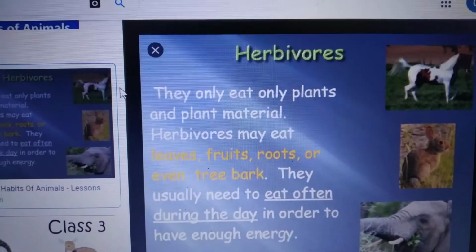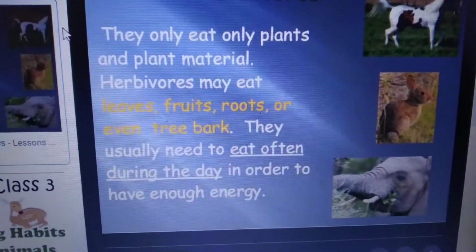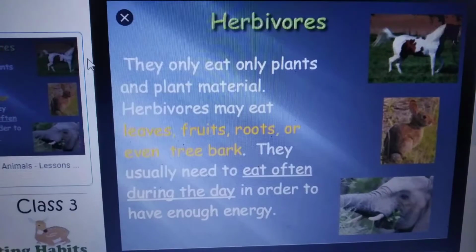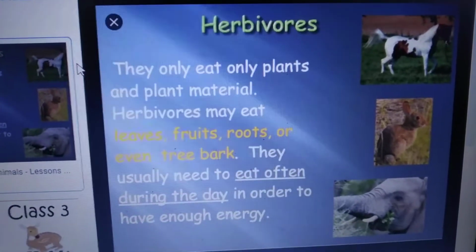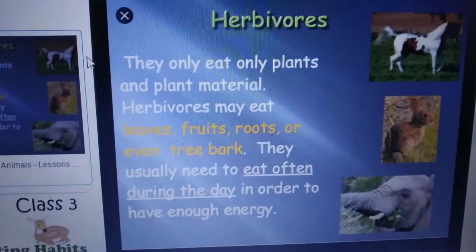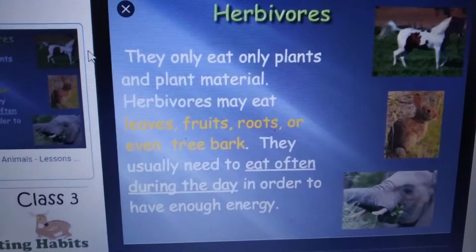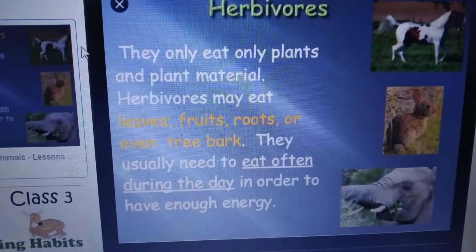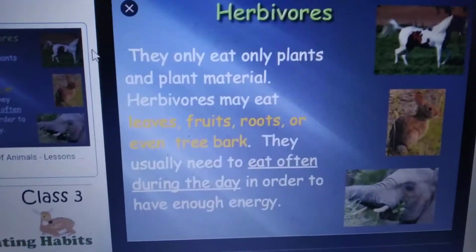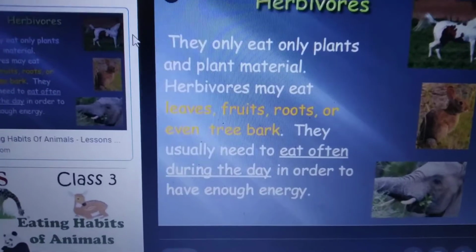Are you seeing the picture, children? What are the herbivores here? Horse, rabbit, elephant. The animals which eat only plants and plant material. Herbivores can eat fruits, leaves, roots, or even tree bark. They usually need to eat often during the day in order to have enough energy. These animals depend on plants, so that's why they are called herbivores. The animals that eat only plants or plant products are known as herbivores.